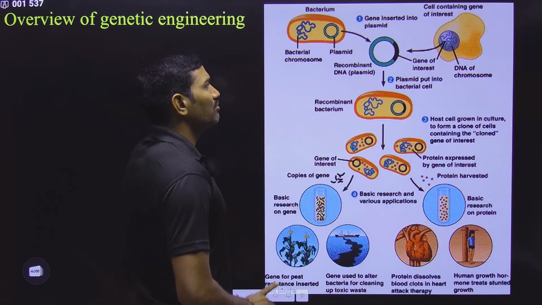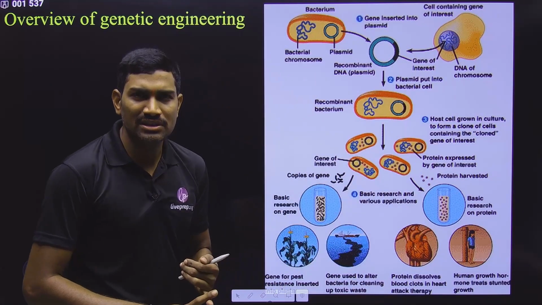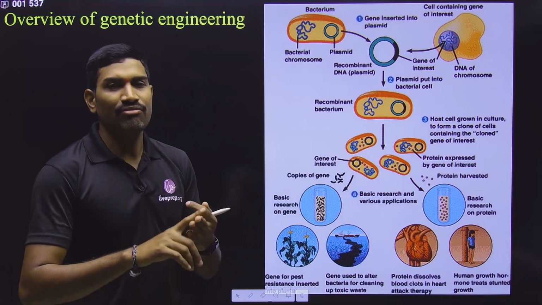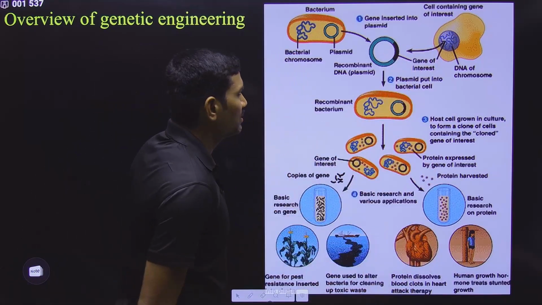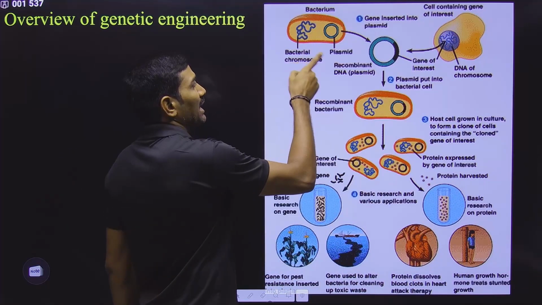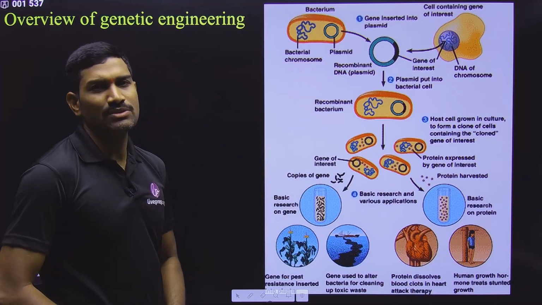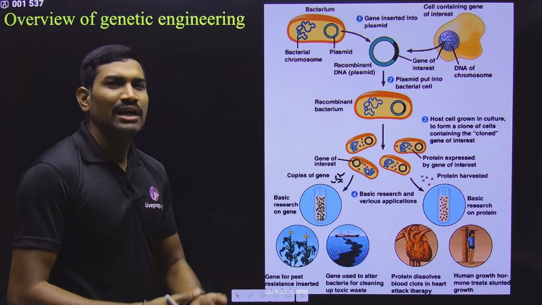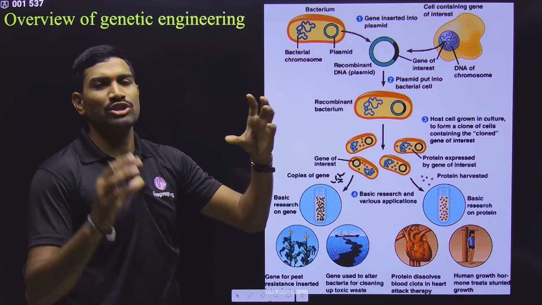But here we are talking about plasmid as a vector, and let us take a piece of DNA from anywhere. First, let us take a piece of DNA, which we call the gene of interest or alien DNA or foreign DNA. We are isolating it from whatever is our source. Then the plasmid we need to isolate from the bacteria, and some artificial plasmids are present, which we can purchase or get from other labs. So ultimately you are getting this plasmid. Now these two are ready.